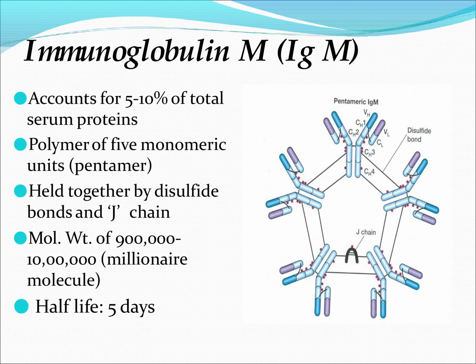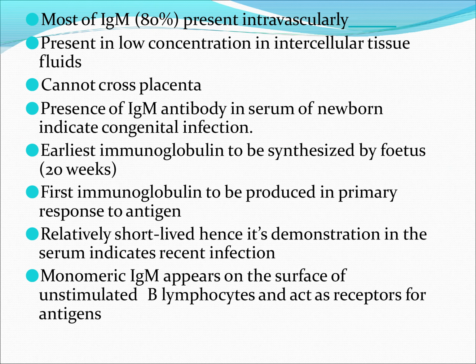So I told you previously, when we started IgE, that it has a property for the hypersensitivity or allergic reaction. It immediately mediates the hypersensitivity reaction. It also plays a role in immunity against helminthic parasites. For parasites, protozoal and helminths, it plays a very important role in giving immunity against these infections.